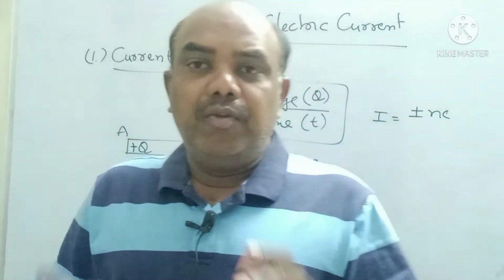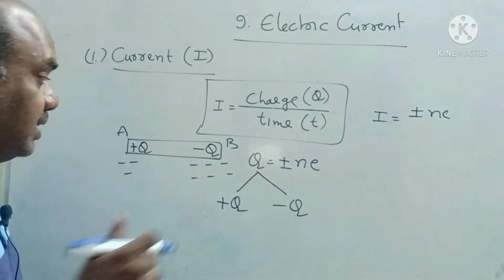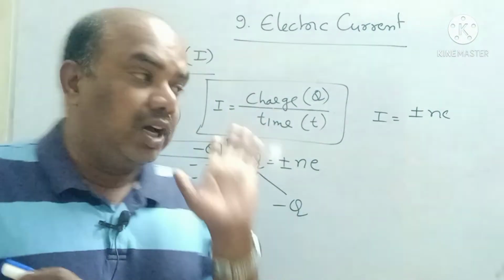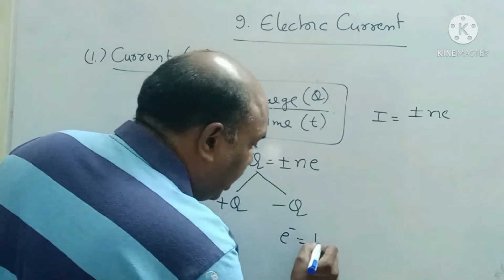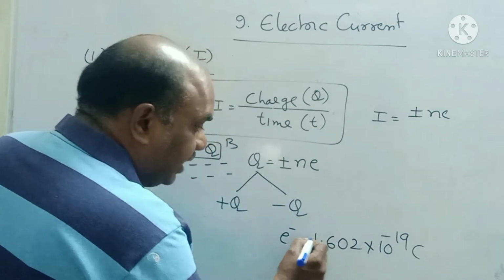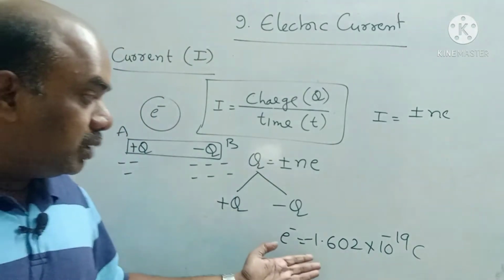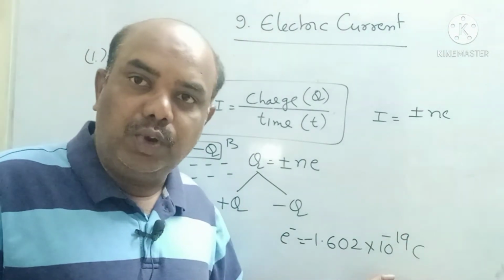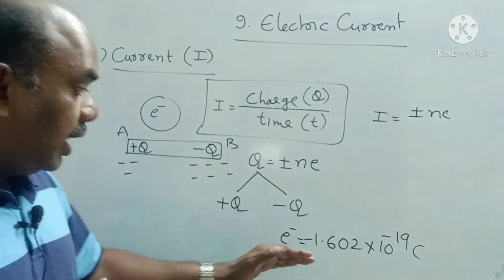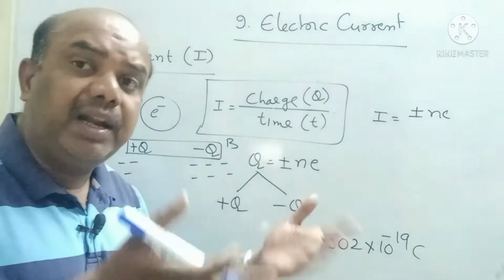Sir, why is it like that? Why is more electrons negative, and fewer electrons positive? Because the electron is a negatively charged particle. Electron has which charge? Negative charge. What is the charge of the electron? 1.602 into 10 power minus 19 coulomb. This is negative charge. Proton charge is equal in magnitude, but the sign is different. Proton charge is plus 1.602 into 10 power minus 19 coulomb. The charge of the electron is just opposite to the charge of the proton. So proton and electron charges are equal but of opposite sign.